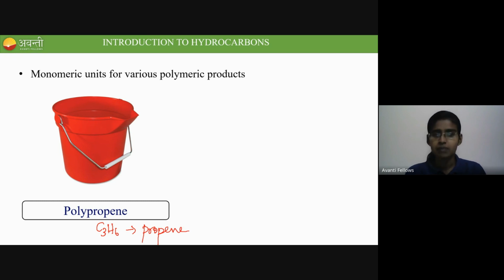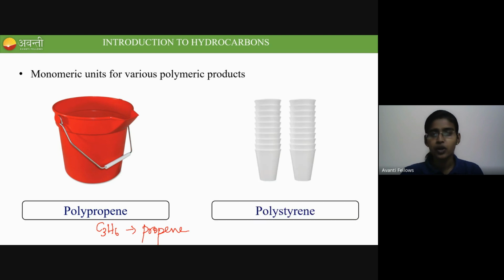And plastic buckets, which are just a little bit thicker than the normal plastic bags, are made of polypropene. And also polystyrene cups. You might have seen these in all the shops, right? Polystyrene cups. Styrene is a monomer. So this is one of the very important examples for hydrocarbons. These are some of the introduction related to hydrocarbons and their uses.